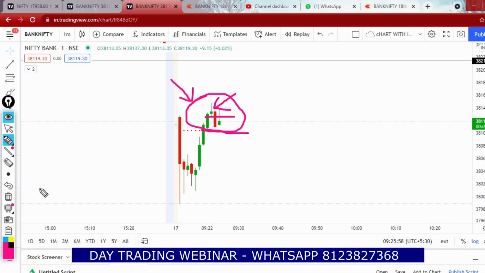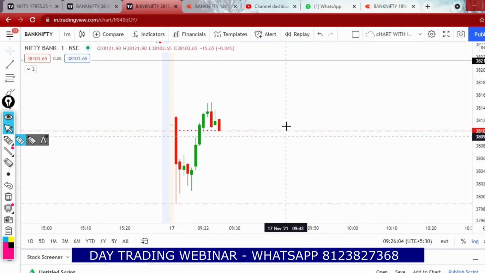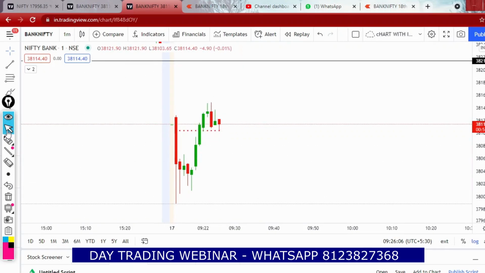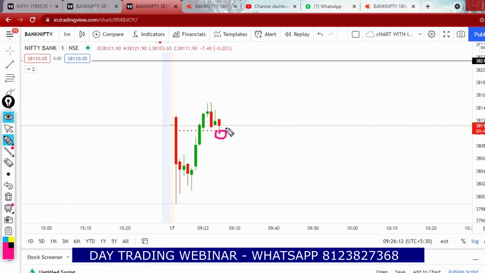But there is a pivot level. So why are we using CPR pivot points? Just for the levels. We don't take any entries based on CPR or pivot points. We are taking entry on candlestick formation, not on any other factors. So here there was a pivot level, so that pivot might act as a support for the price. After that, price might make an upward move. So that is the reason why we didn't take any entry here.